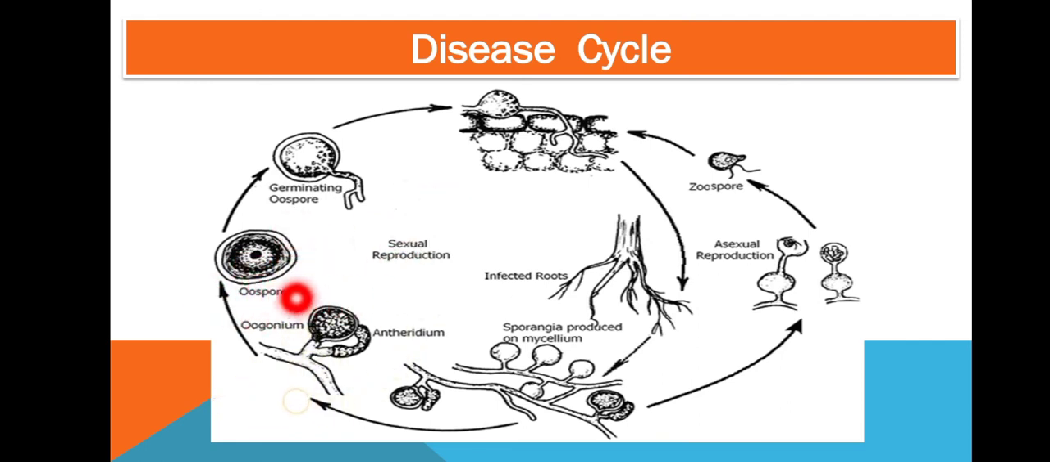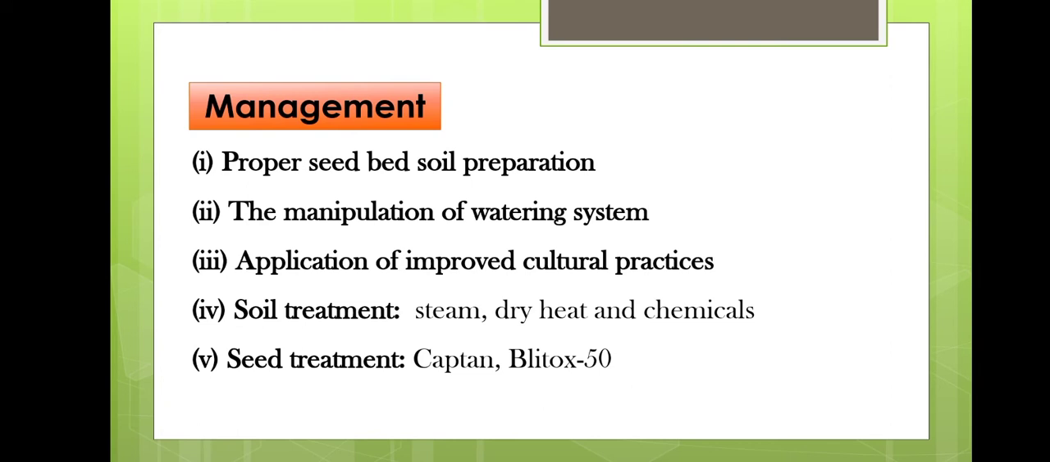Again when favorable conditions come and the susceptible host is there, at that time the oospore will germinate and infect the plant. So this is the primary spread, and the secondary spread occurs through the sporangia or the zoospore. Okay, so this is about the disease cycle. The next is the management.